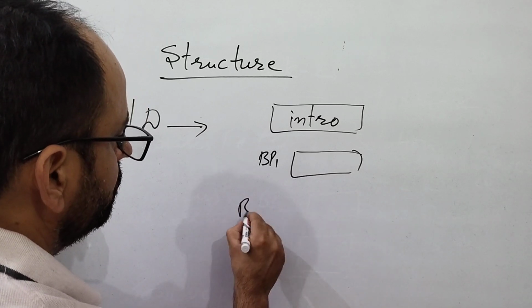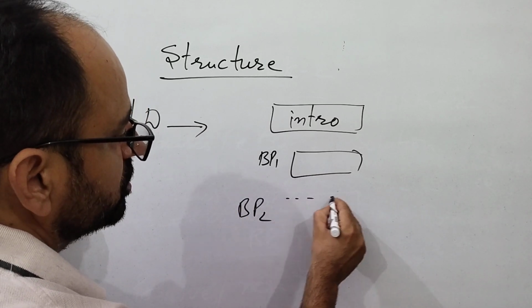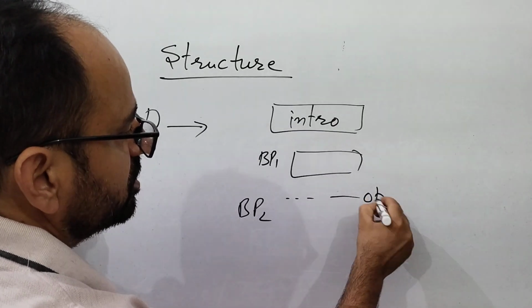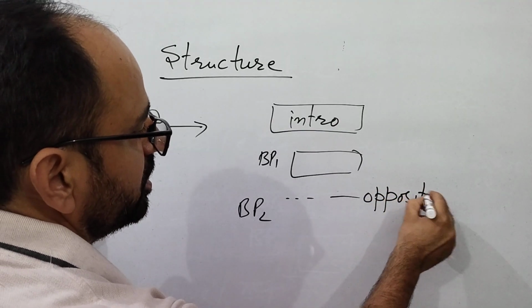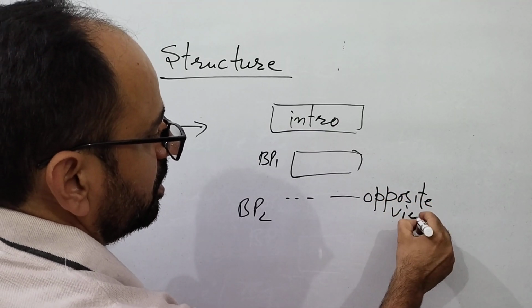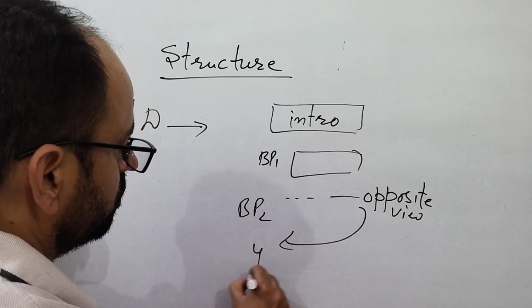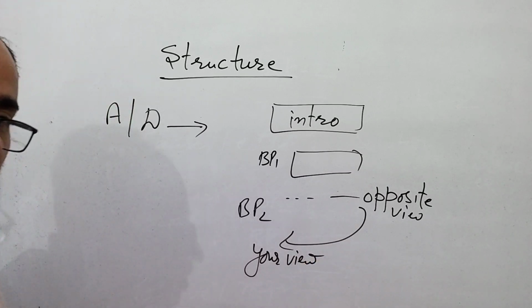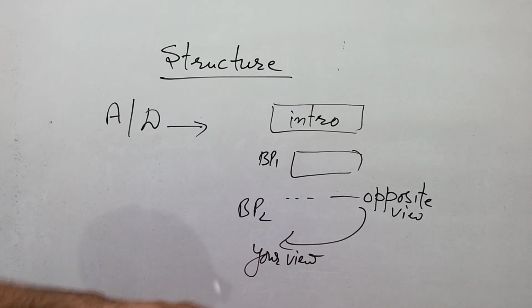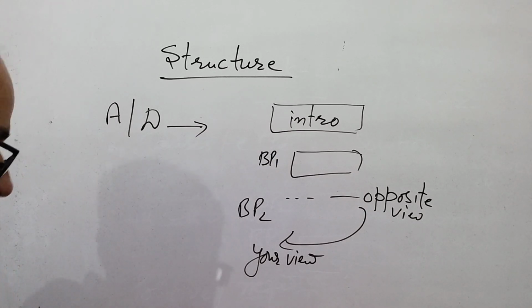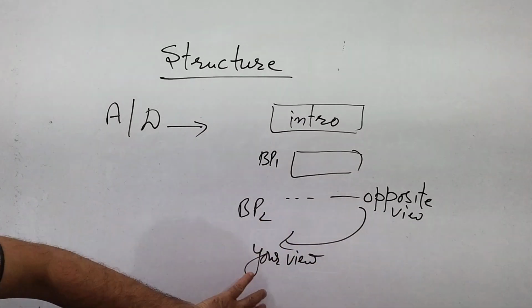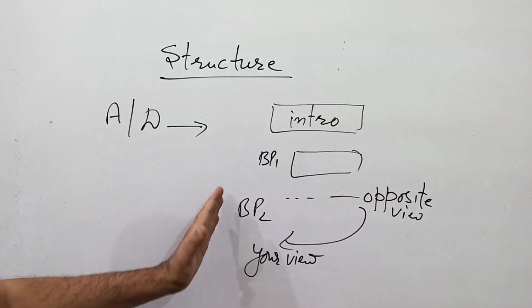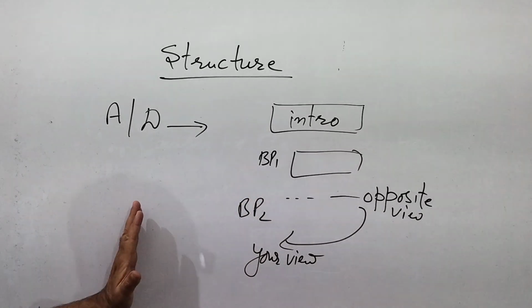Opposite view means other people think that, then you come back to your view: according to me. It's a kind of complex language, and when you come back to your view, you are again proving your own point of view, either in agreement or disagreement.